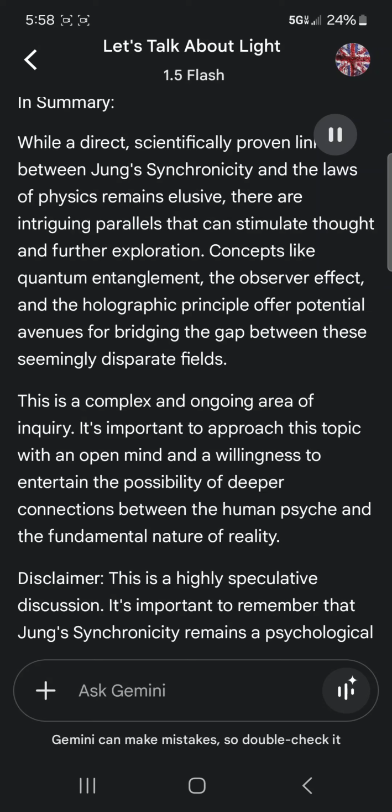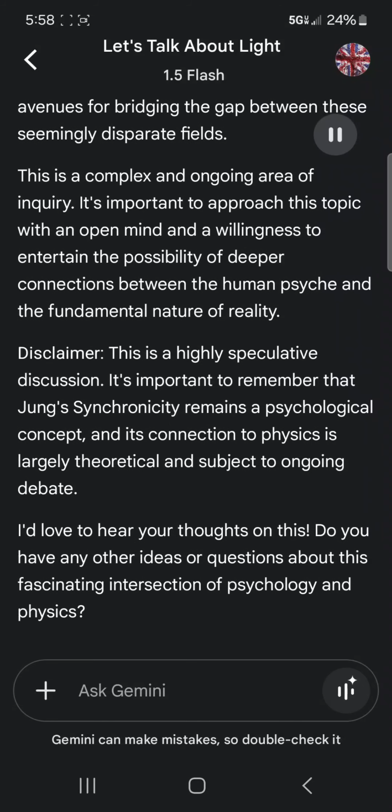It's important to approach this topic with an open mind and a willingness to entertain the possibility of deeper connections between the human psyche and the fundamental nature of reality. Disclaimer. This is a highly speculative discussion. It's important to remember that Jung's synchronicity remains a psychological concept, and its connection to physics is largely theoretical and subject to ongoing debate.